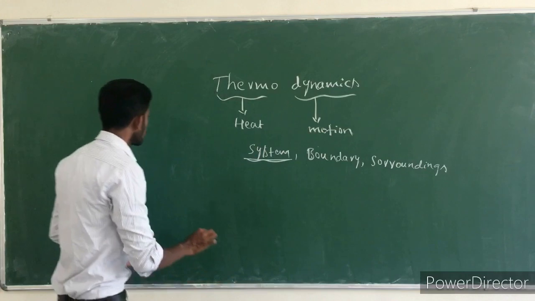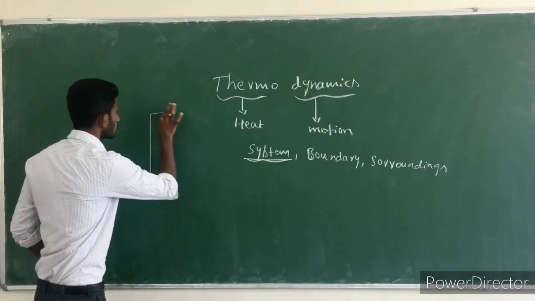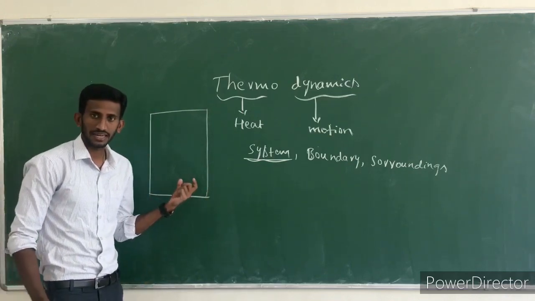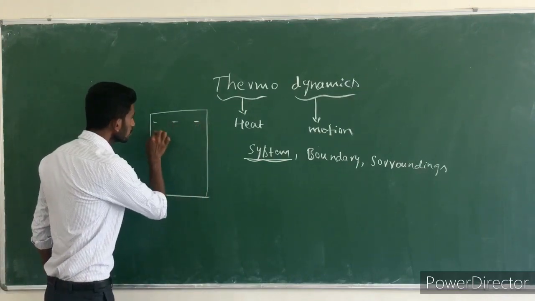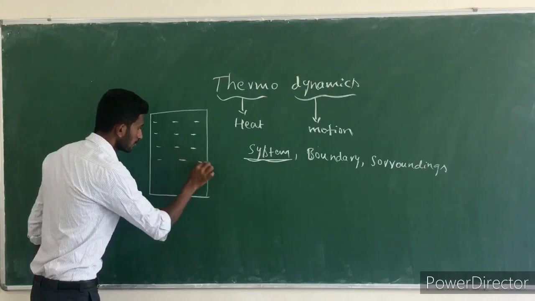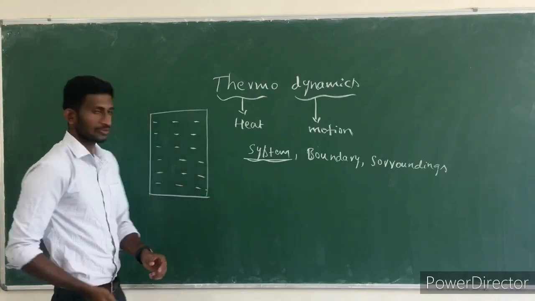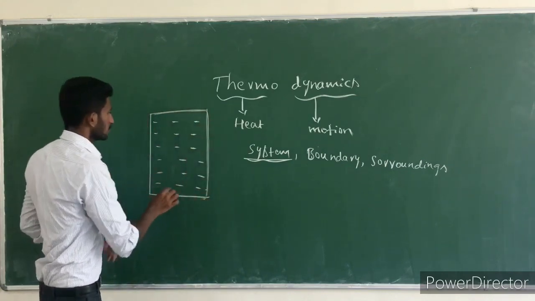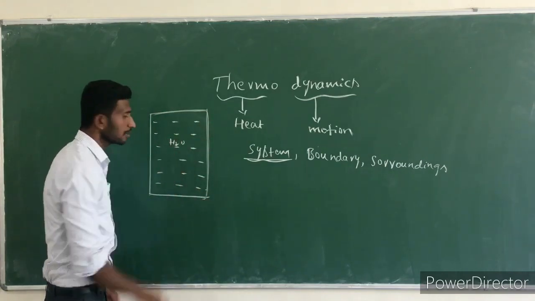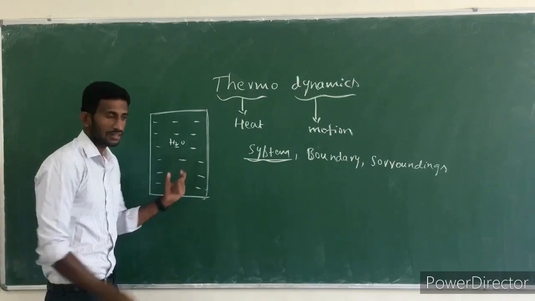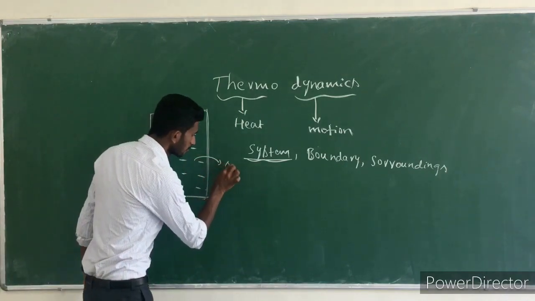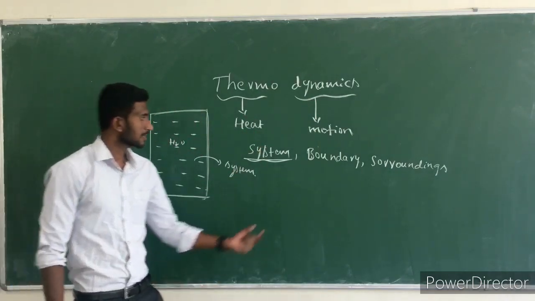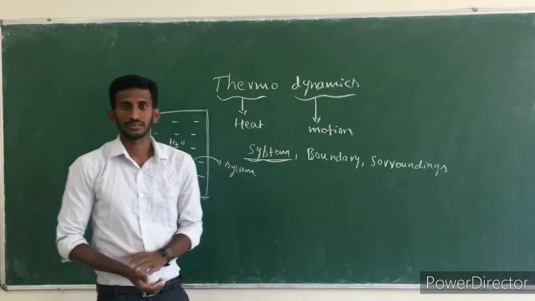So for example, I will take one container. Inside this container I have water molecules. The atoms or molecules inside this container, that is, the water, is called the system. Clear?